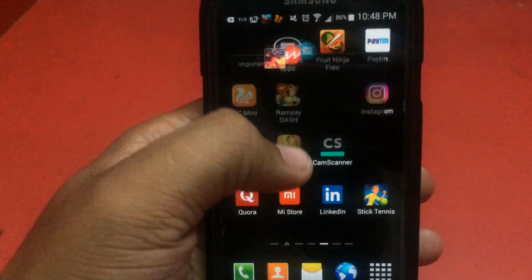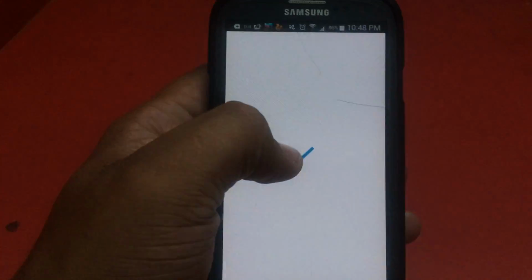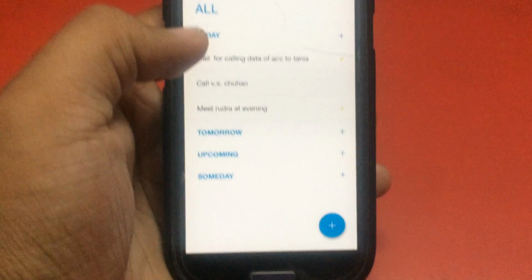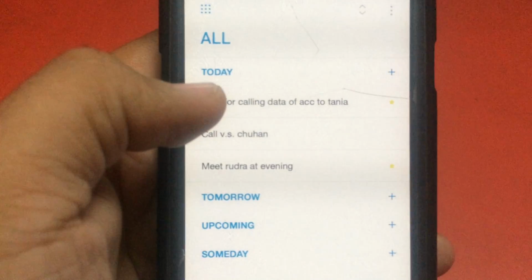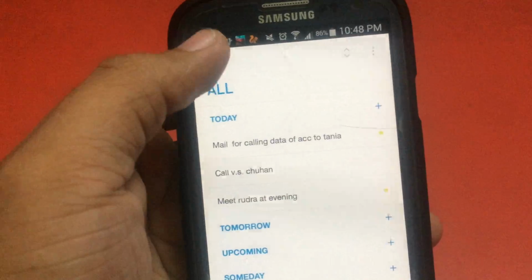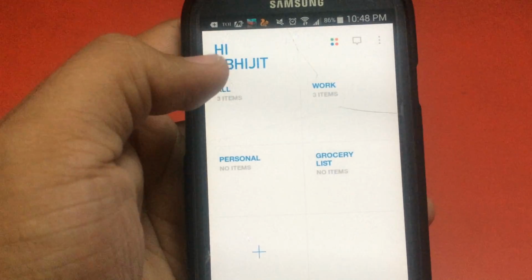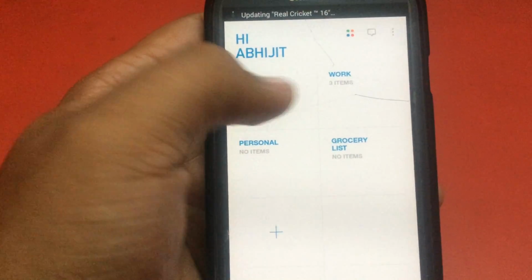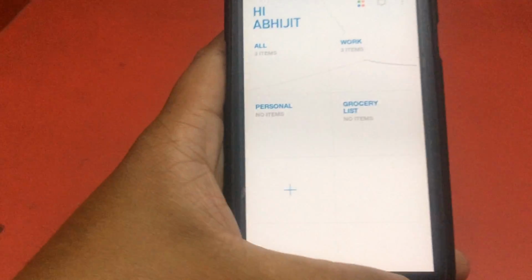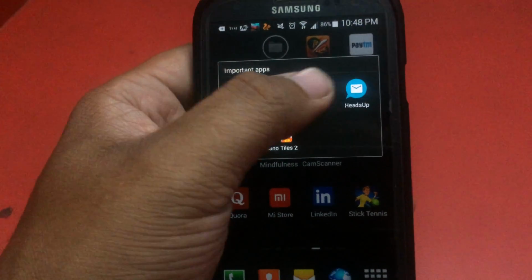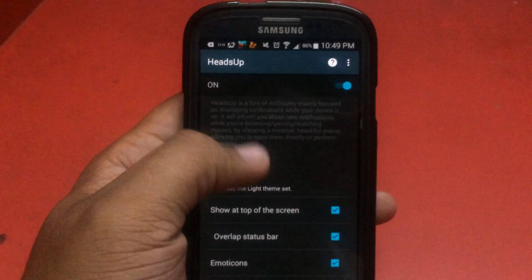Now let's go to the third app. The third app is a to-do list. It depends upon what kind of day-to-day activities you do. You can plan them, and you can set a reminder as per your convenience. It says hi Abhijit, and for the grocery list, for work, for personal, you can categorize on that basis and add your tasks. This is very great.